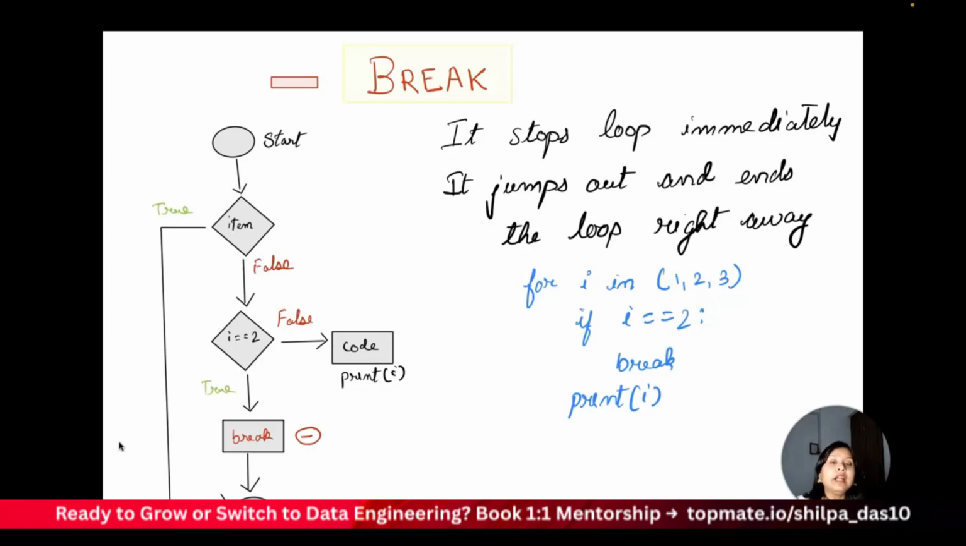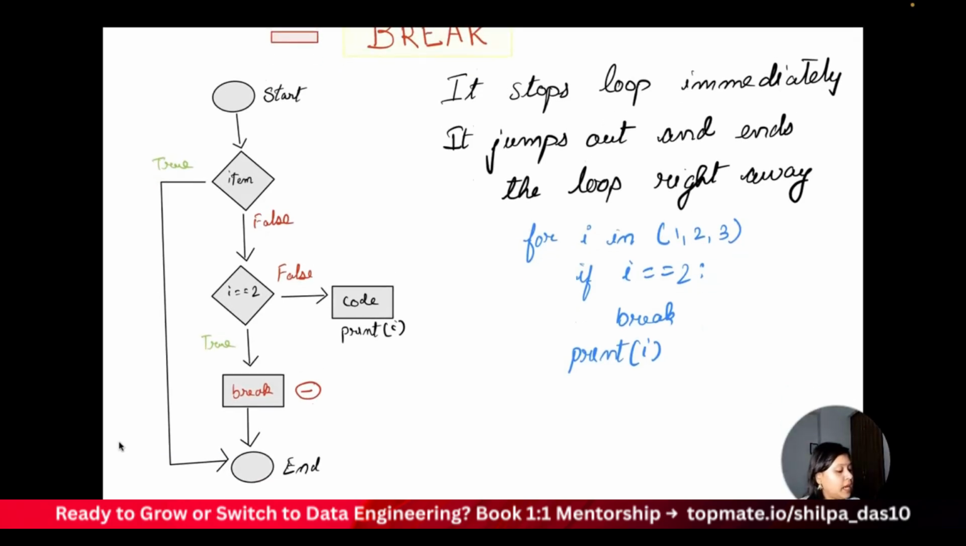Loops will continue to go on till they meet the last item. But in case you don't want to reach the last item and you meet a condition, let's say you want to find the number 2 from a particular list, and once you have that number 2, you don't want to go ahead and see the other elements because you already found that number 2, right? So you want to come out of that loop, and that's the break condition. You just break the loop and come out of the loop. It actually stops the loop immediately, jumps out and ends the loop right away.